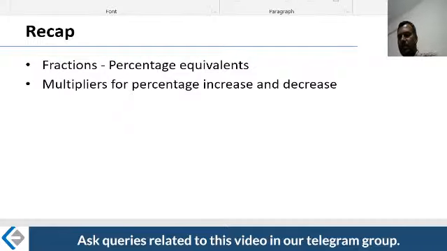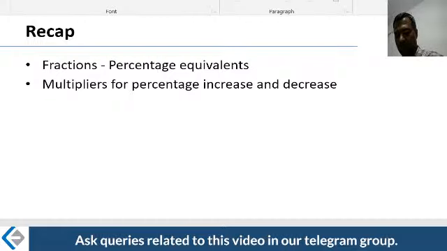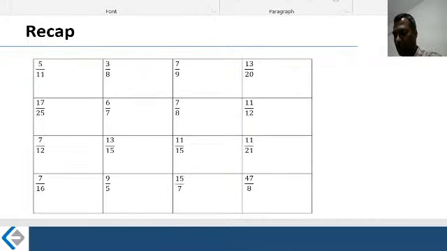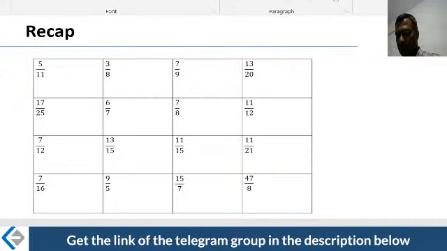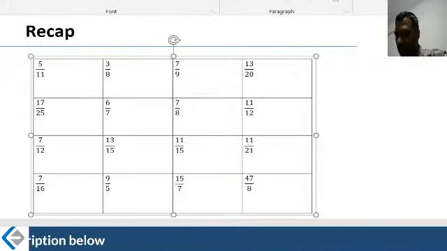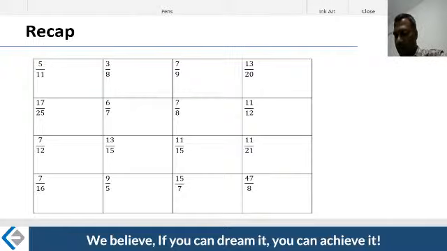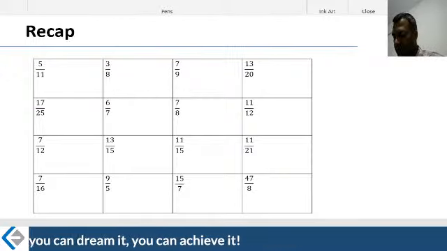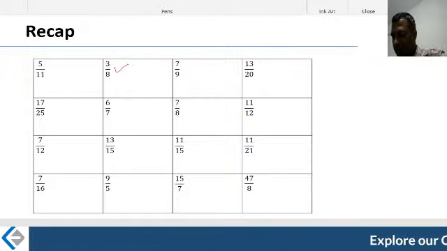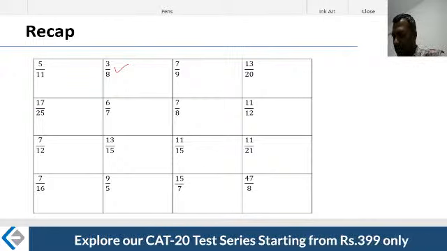So here we go. Let us start with a quick recap on fractions, a small drill on what we learned in the previous lecture. We talked about, say, 5 by 11. You can read out your answers to yourself. The first number, 5 by 11, you may say that is nothing but 45.45%, because I asked you to remember those numbers directly. 3 by 8, 37.5%. 7 by 9, which is nothing but 77.77%. 13 by 20, which is 65%, and so on.